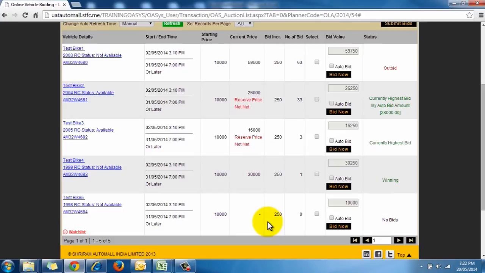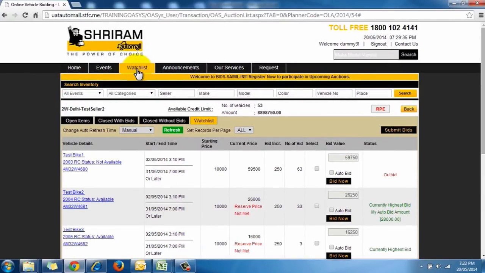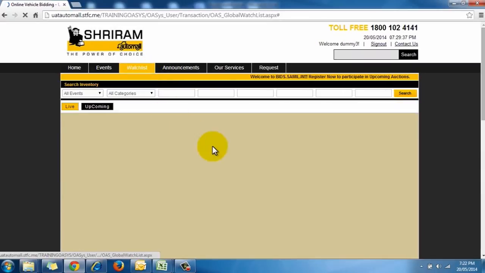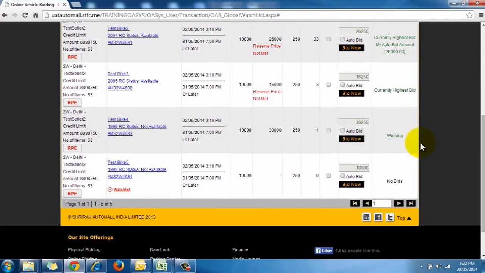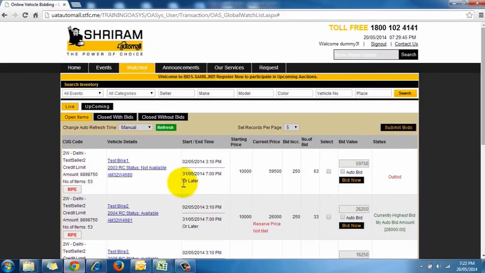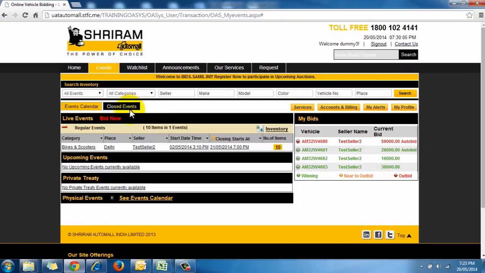The watch list section will only include vehicles selected from the bidding event going on at that particular point of time. If you wish to take a look at the vehicles selected from all the bidding events, then check the global watch list. In case you missed any vehicle displayed in the online bidding event, you can take a look at it after the event closes by clicking on the Closed Events tab.